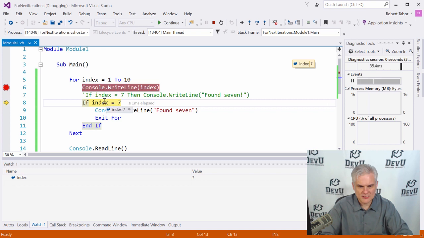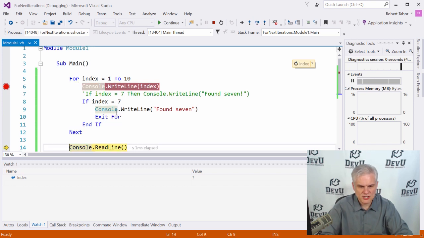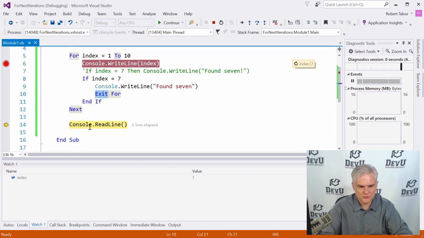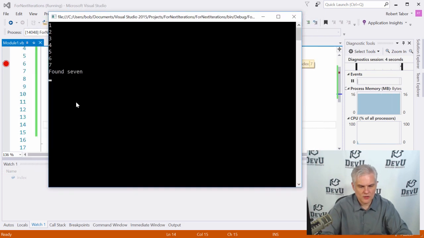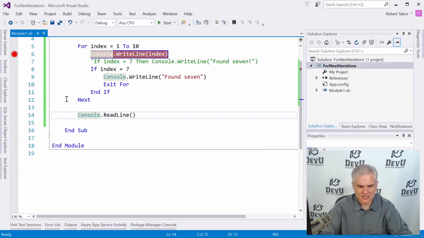And at this point, we'll see that index will in fact equal 7. So we'll step into our if code block, execute the console.write line, and then we'll see what happens when we hit the exit 4. It jumped from line number 10 all the way to line number 14. And if we hit continue now, we'll just see this console window, and we're back in runtime, and I can hit the enter key on the keyboard to continue.